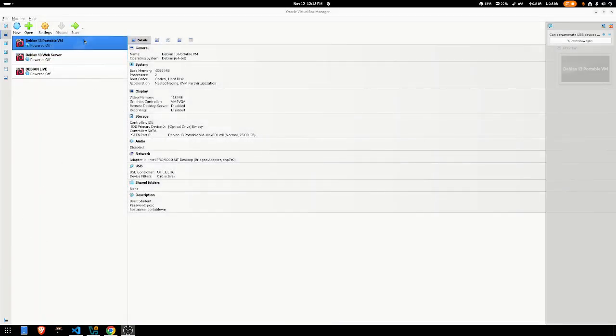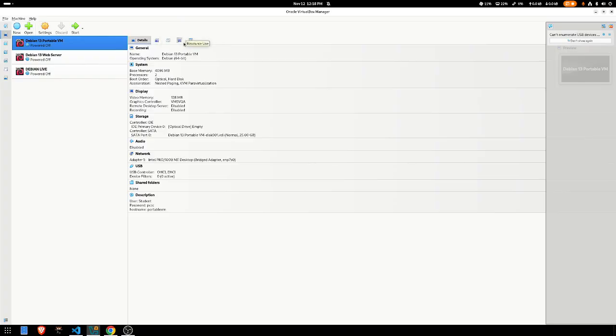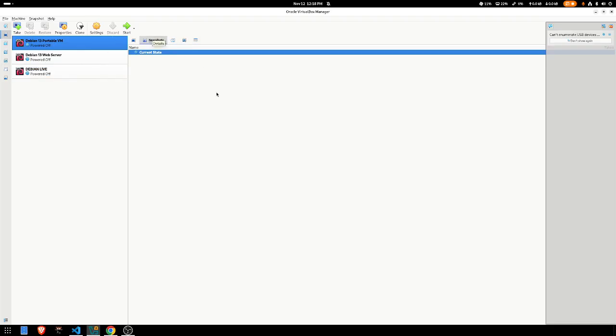Okay, now with the virtual machine off, I'm gonna go into snapshots. And if you have any snapshots here, delete them. They are likely way too old. Take a new one.